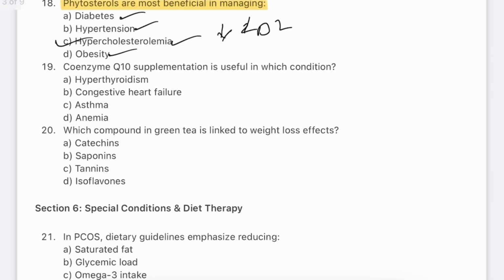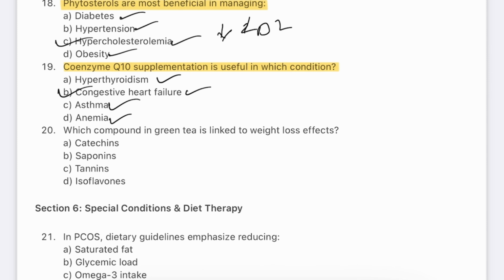Question number 19. Coenzyme Q10 supplementation is useful in which condition? Hyperthyroidism, congestive heart failure, asthma, anemia. The answer will be B, congestive heart failure. Coenzyme Q10 plays a critical role in mitochondrial energy production, ATP synthesis. Its levels are reduced in cardiac disease and by statins.